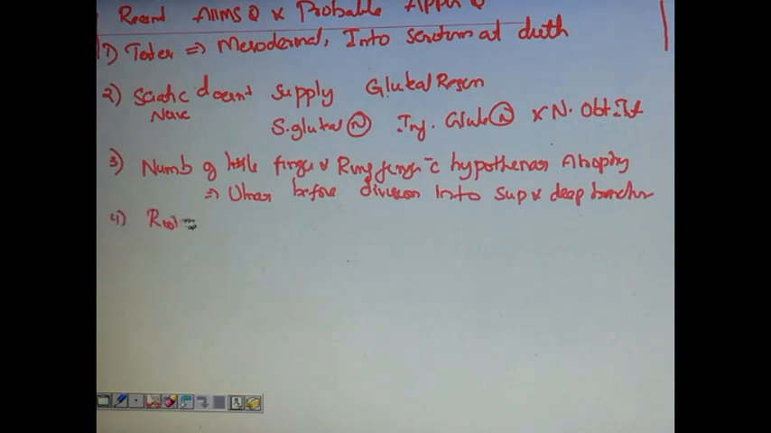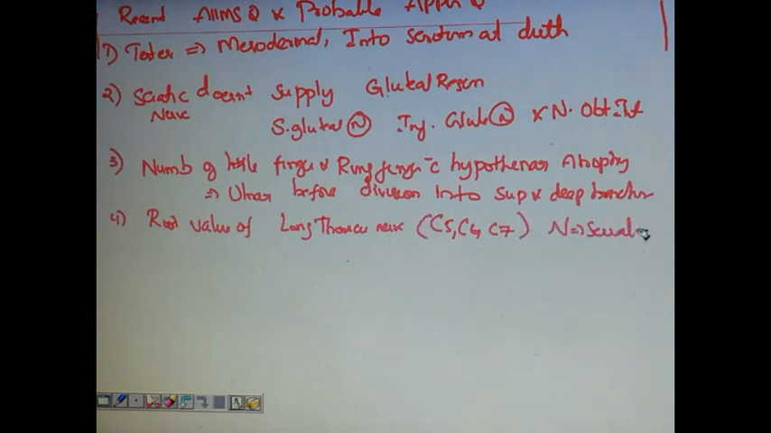Root value of long thoracic nerve. Answer was C5, C6 and C7. Also nerve to serratus anterior.